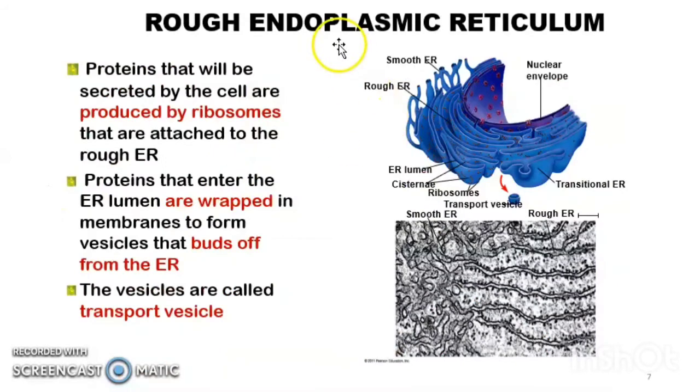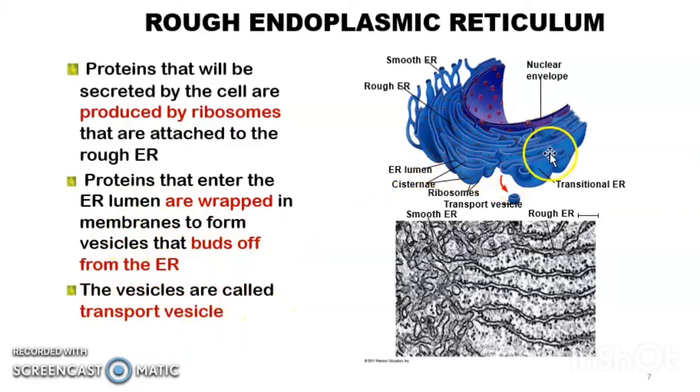Now we look at the details of the rough endoplasmic reticulum. Protein that will be secreted by the cell is produced by ribosomes that are attached to the rough ER. The protein that enters the endoplasmic reticulum lumen is wrapped in membrane to form vesicles that bud off from the endoplasmic reticulum. These vesicles are called transport vesicles.